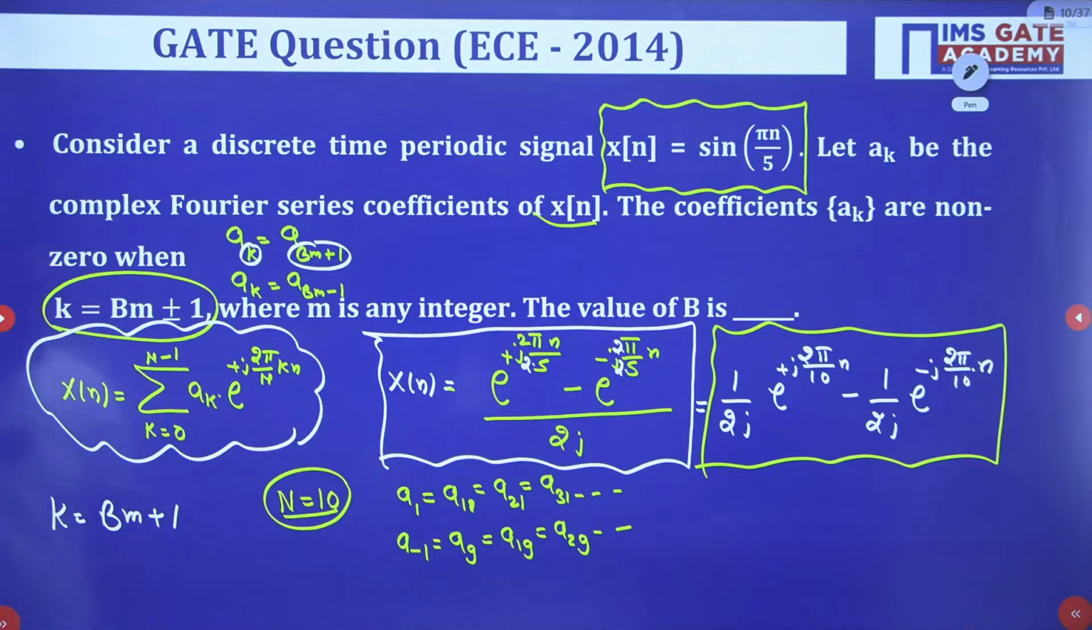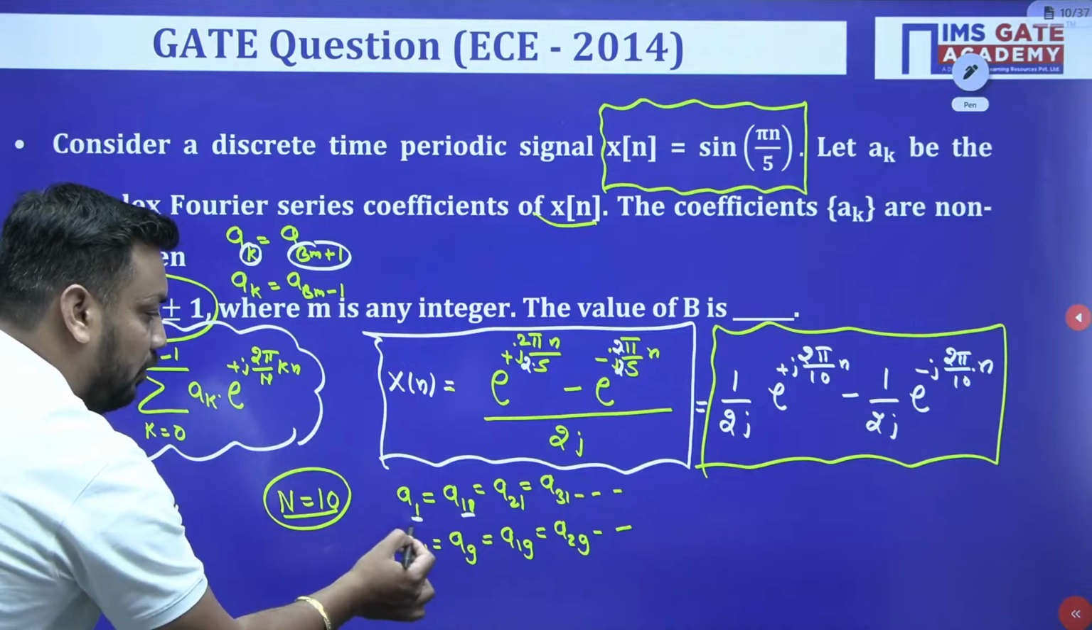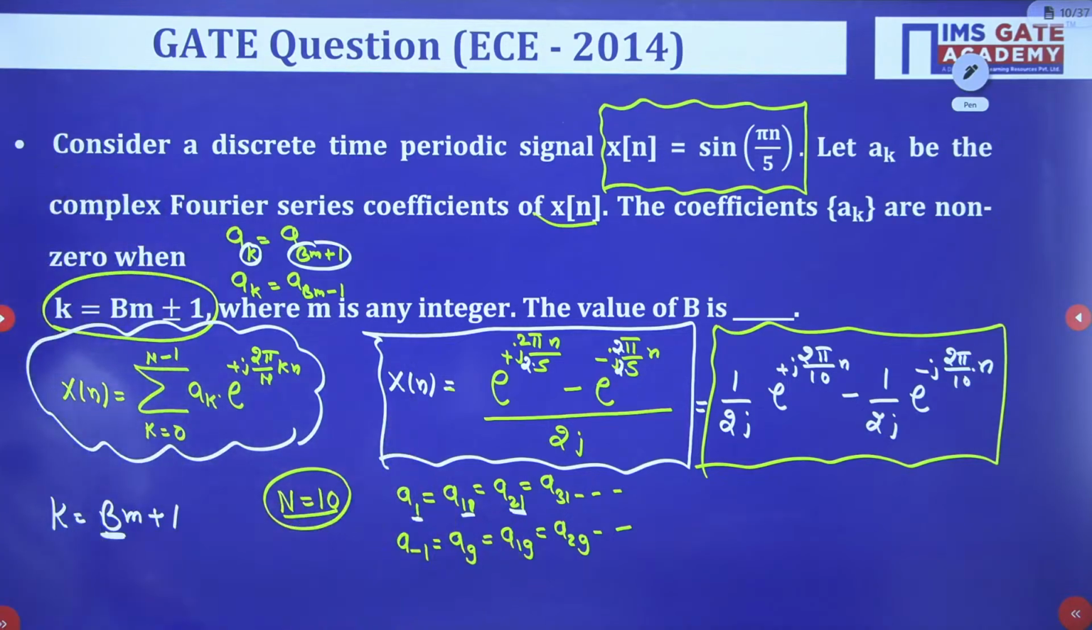tell me initially, if I put the B value, what happens? Because 1 should be equal to 11, 1 should be equal to 21, like that. So if for m value 1, I put B value 10, then what do you get? 10 plus 1, 11. So here K value is 1 and it is equal to 11.